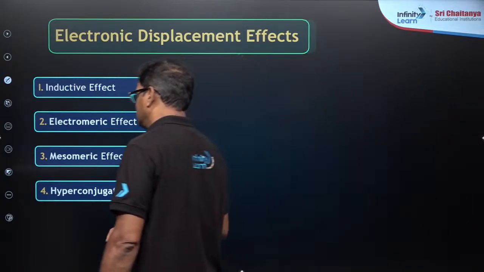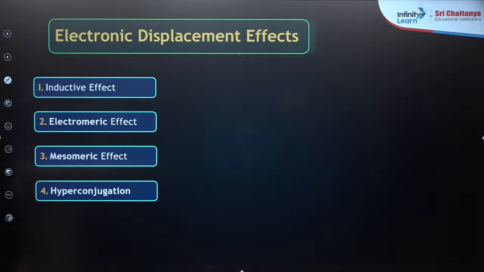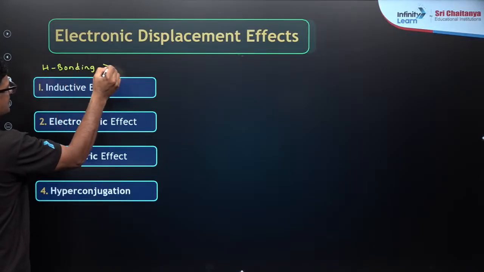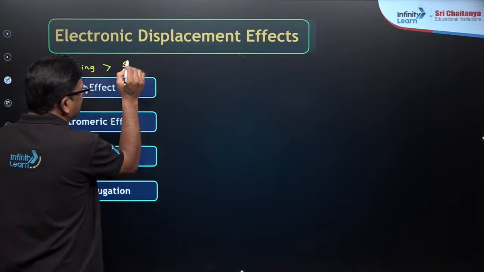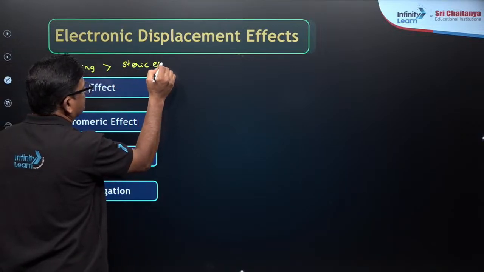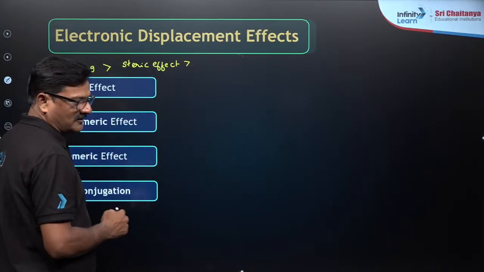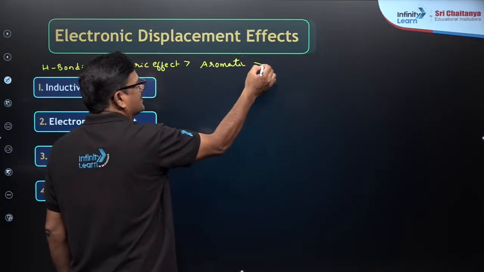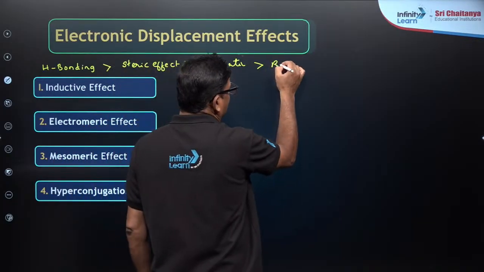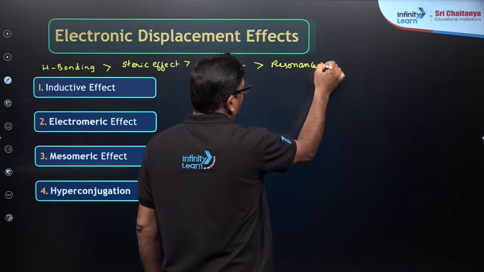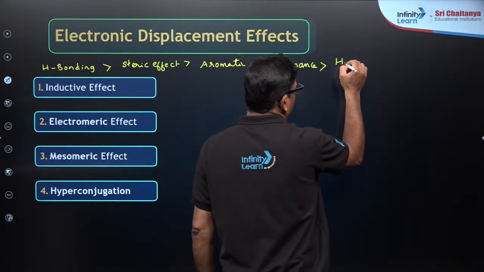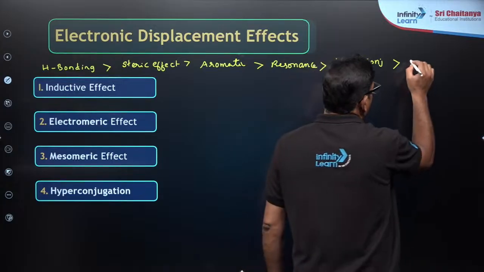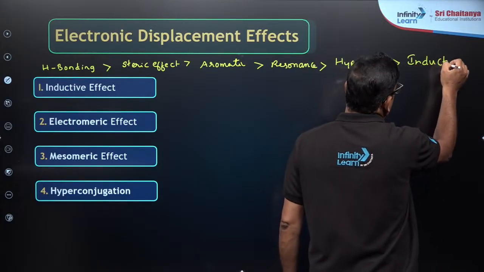So, order of effects. Hydrogen bonding is powerful as compared to the steric effect, is powerful as compared to aromatic effect, is powerful as compared to resonance effect, is powerful as compared to hyperconjugation, is powerful as compared to inductive effect.